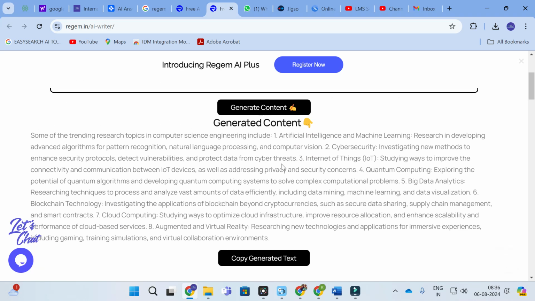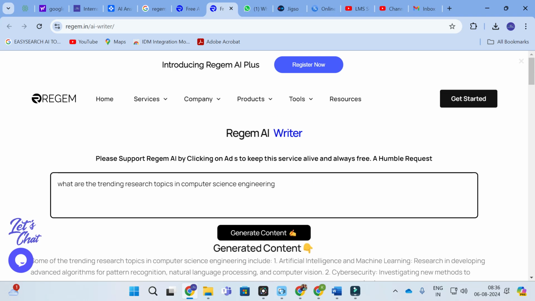Here you can see some of the trending topics in computer science engineering, which include artificial intelligence and machine learning, research in developing advanced algorithms for pattern recognition, natural language processing and computer vision. Next one is cyber security, third one is Internet of Things, fourth one is quantum computing. Fifth one is big data analytics, sixth one blockchain technology, seventh one cloud computing, and eighth one augmented and virtual reality. These are the important topics which are recent trends in computer science engineering. You can ask this kind of question and also you can give research prompts.